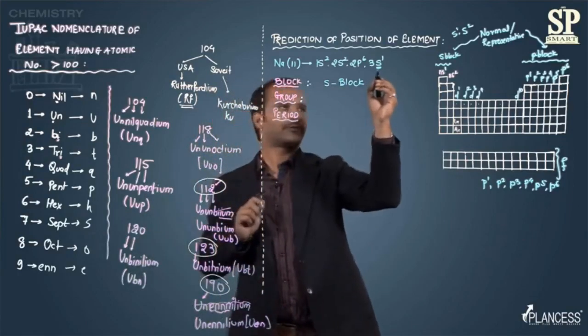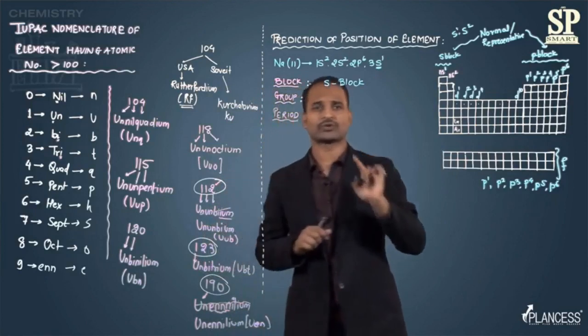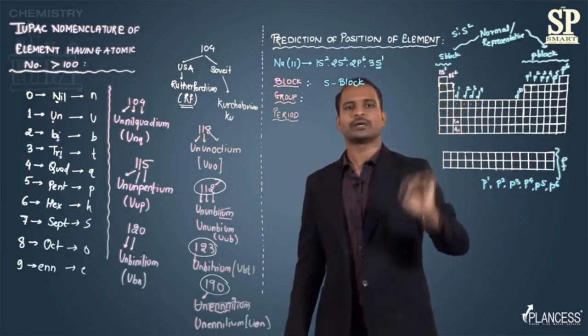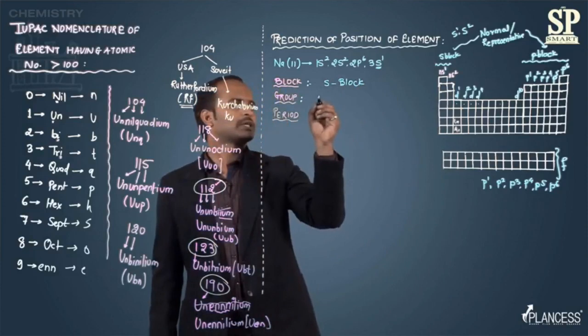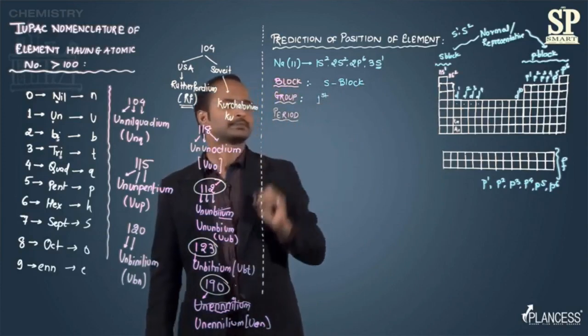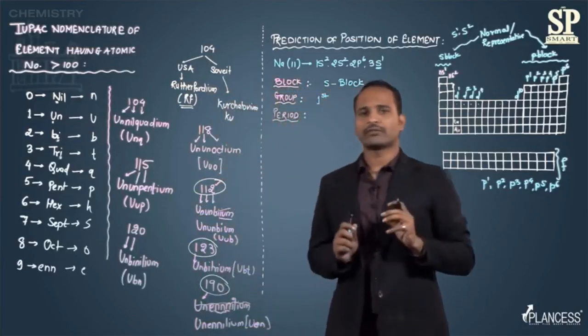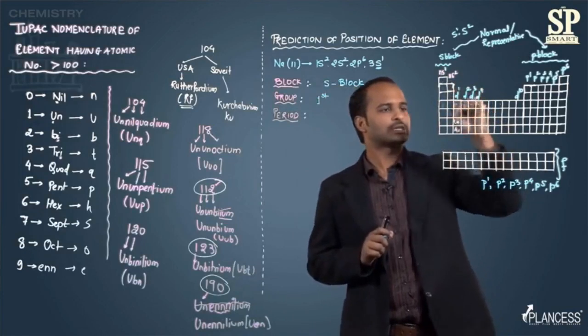For the S block, it is fixed. An element with S1 configuration belongs to the first group of S block elements, and the first group of S block elements is the first group of the periodic table also. So the group is first. Now about the period. Now at least I come to know that the element is going to be in this group only.